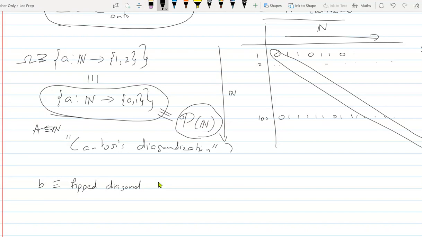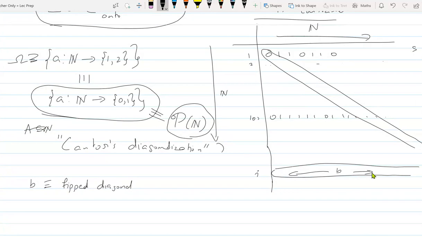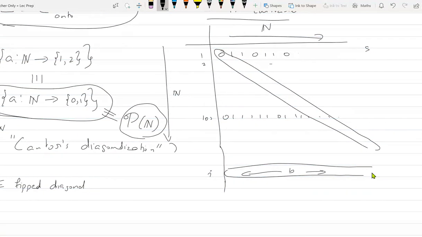According to you, this is one-one and onto. So B also has to occur in some row. Let's say it occurs in the ith row. So in the ith row, this binary sequence corresponding to B occurs. Now there is a problem. Could you tell me what the problem is?